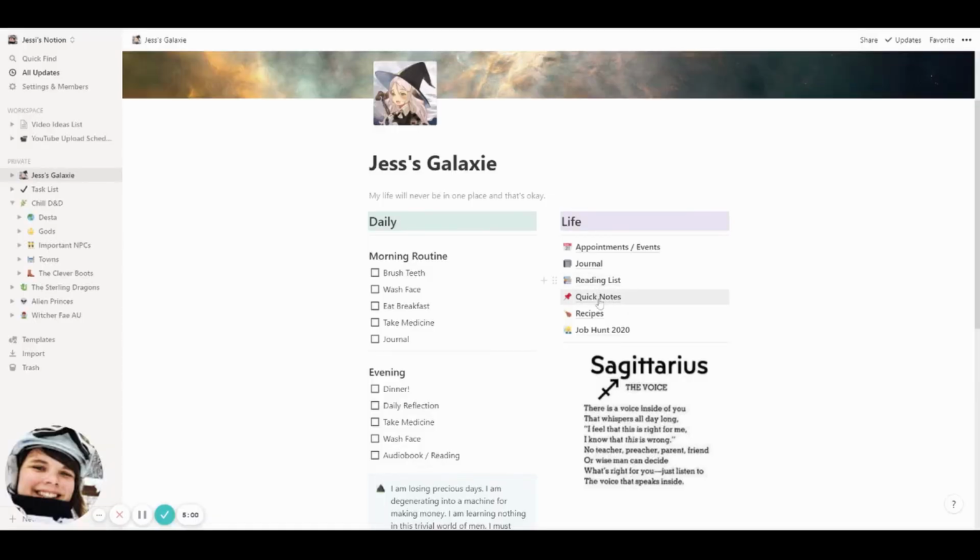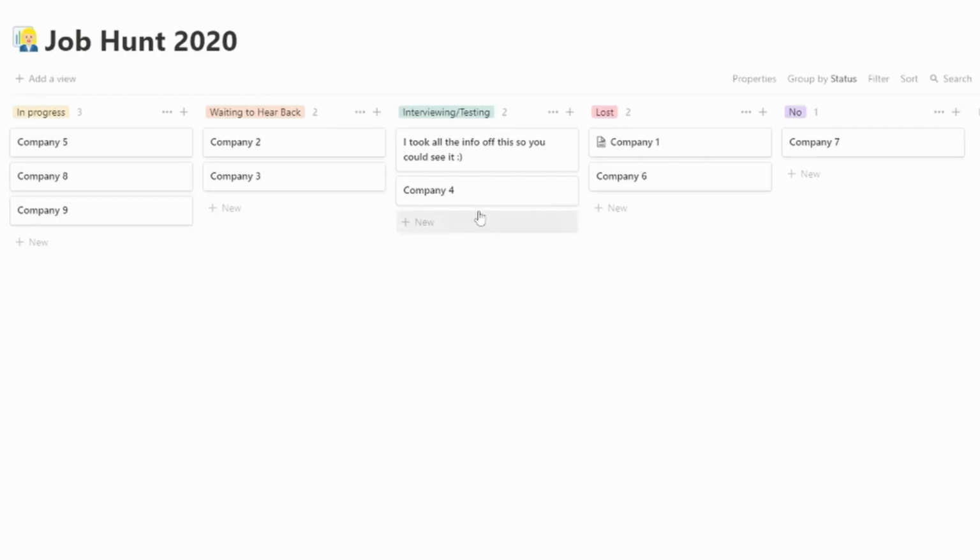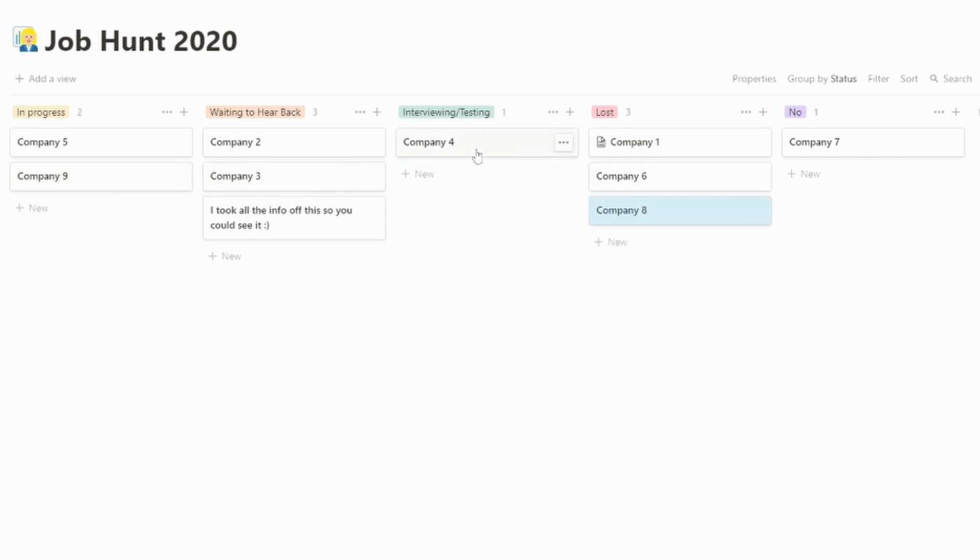The ones I used the most were, for example, I built out a Kanban board for my job hunt. But the reason I did that was because it allowed me to pretty much keep track of: did I need to do something for someone? Had I lost it? Was I not getting contacted back? Or, do I need to do this, that, or the other thing?